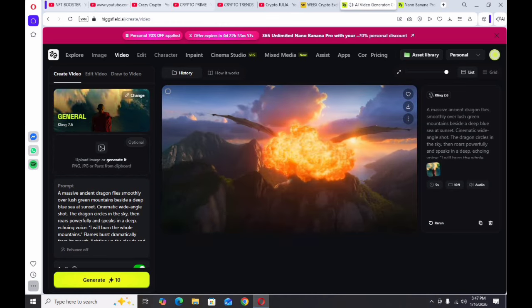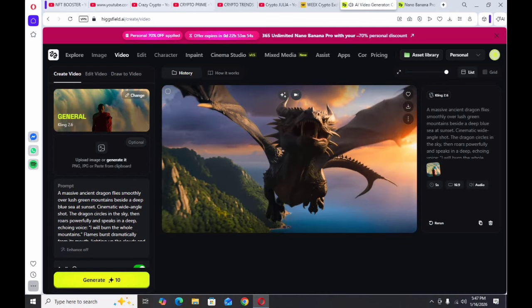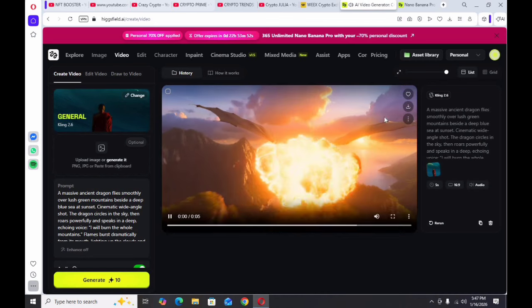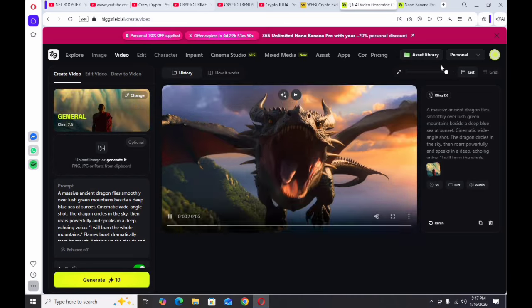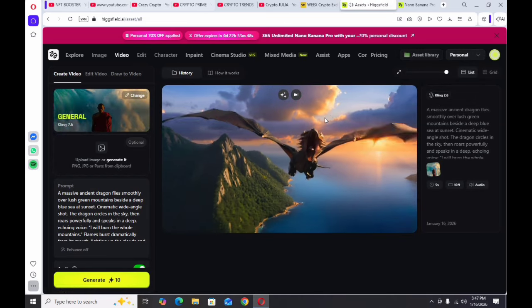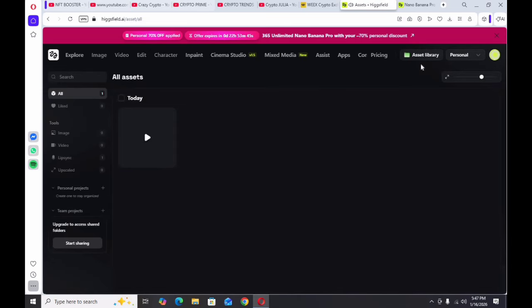Now let's talk about the output of the videos. It feels more film-like, with smooth motions, and also consistent. Also, you can go through your assets library. You can easily generate your videos, and those you have generated you can find from here.